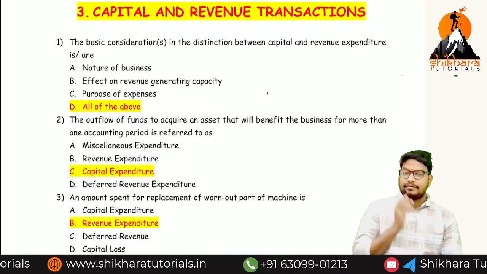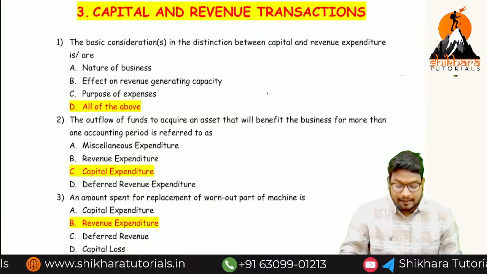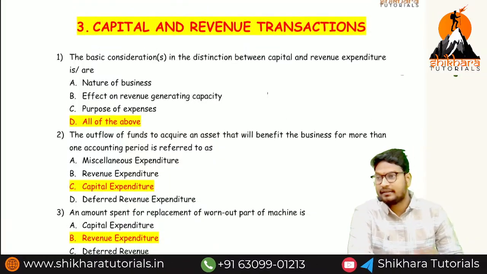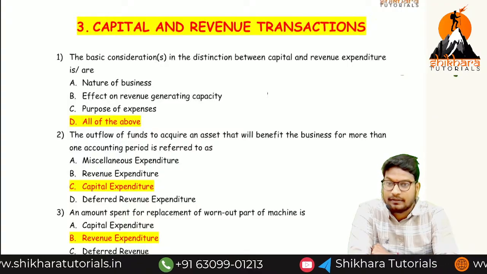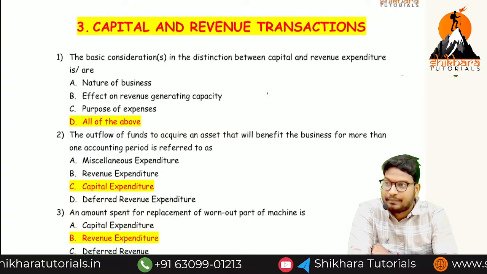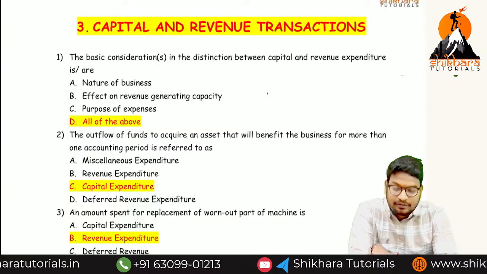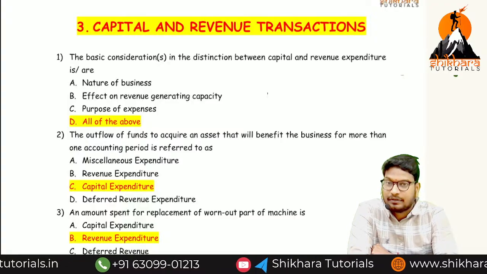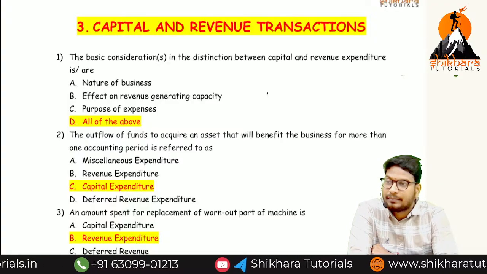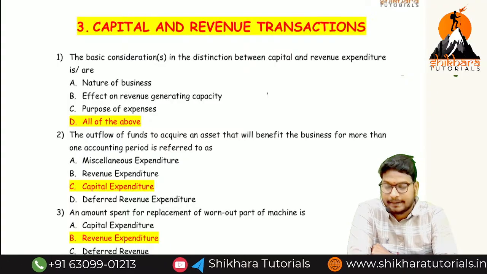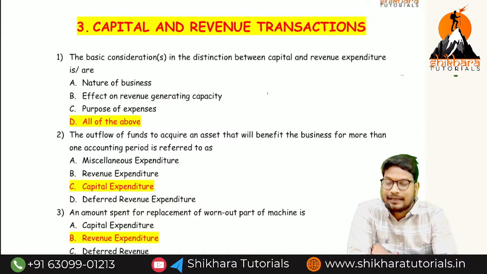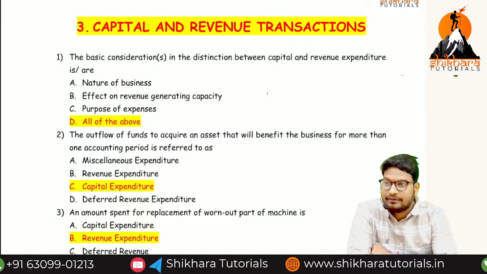In the previous class, we have seen the capital and revenue transactions. In that we have discussed the capital expenditure, revenue expenditure, deferred revenue expenditure, capital receipt and revenue receipt. So what is the meaning of capital expenditure? The expenses we have incurred for the purpose of fixed asset, so we are going to get the benefit for more than 1 year. Other than capital expenditure, we can classify it as revenue expenses.